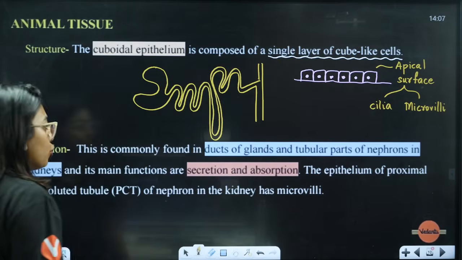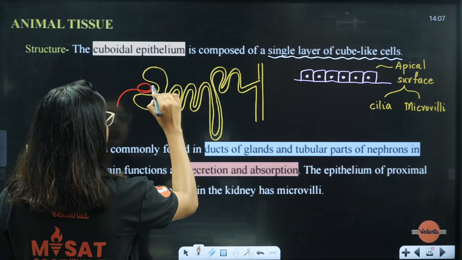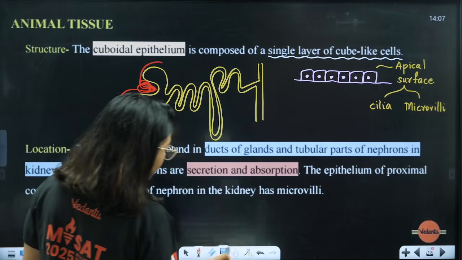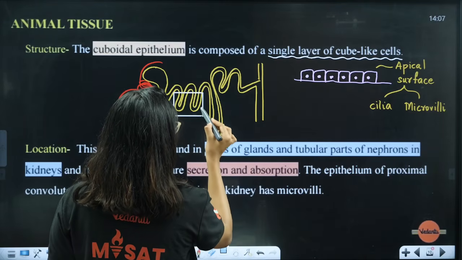This is your tube, correct or not? In this, a tuft of capillaries will be there, afferent and efferent arterioles.